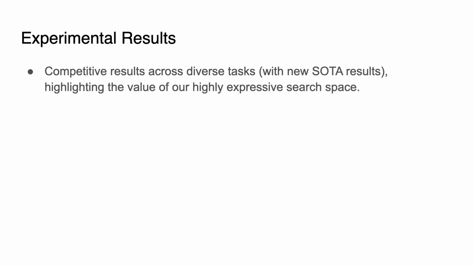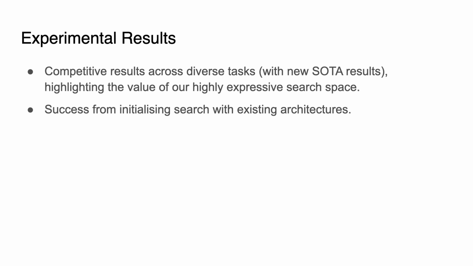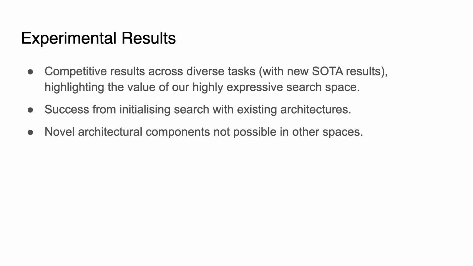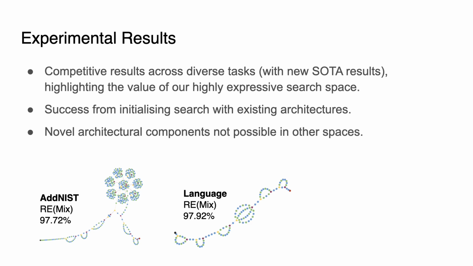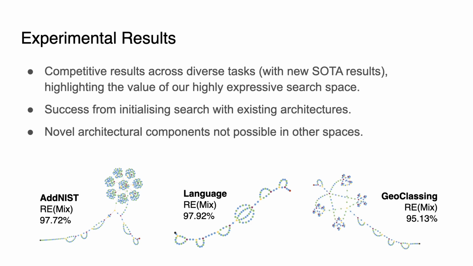We find competitive results across a diverse set of tasks with some new state-of-the-art results, highlighting the value of our highly expressive search space. And we report success from initializing the search with existing architectures. We also find some novel architectural components not possible in other search spaces. And here are some examples from the AddNIST, Language, and Gutenberg datasets.